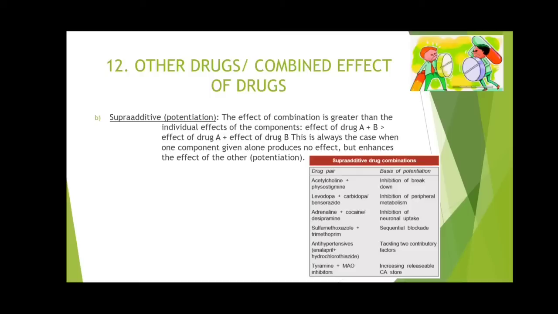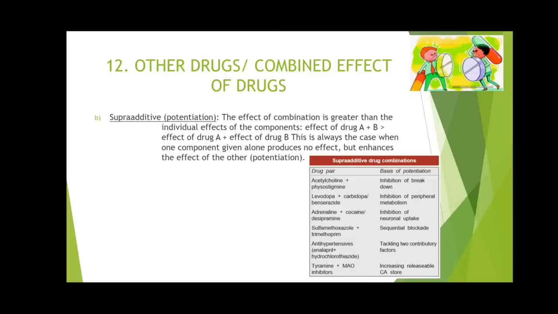Effect of drug A plus B is more than the individual effect of A plus the individual effect of drug B. This is always the case when one component given alone produces no effect but enhances the effect of the other, that is potentiation. An example is acetylcholine plus physostigmine, inhibition of breakdown.